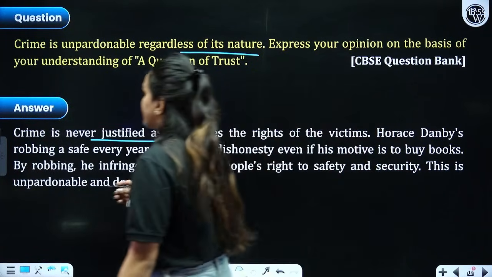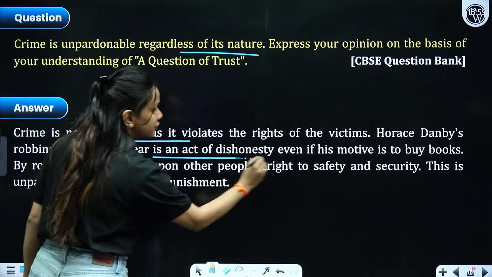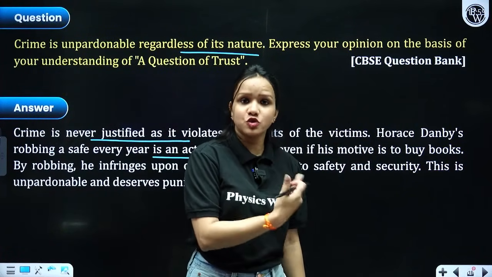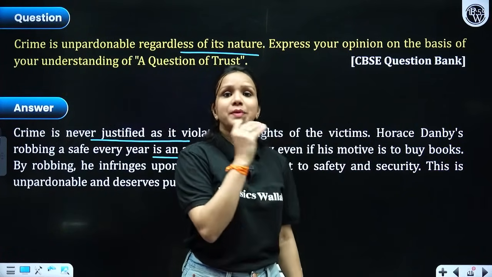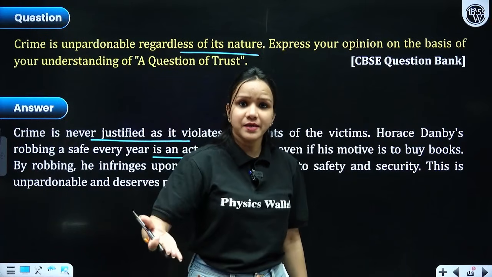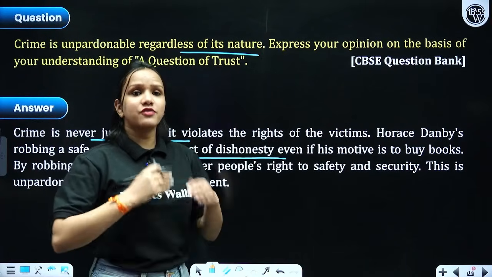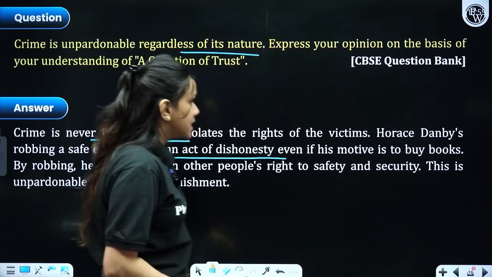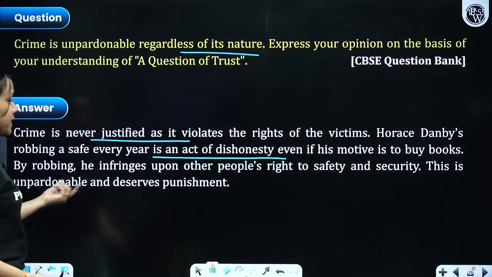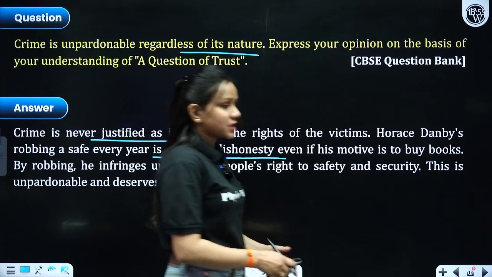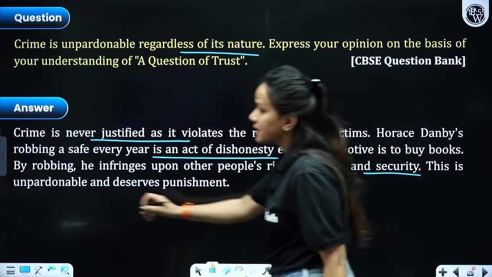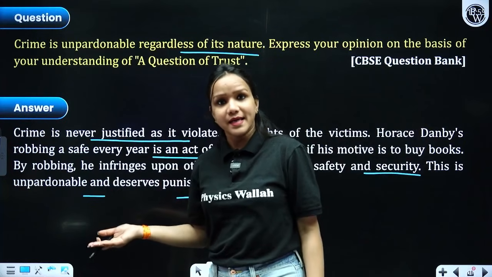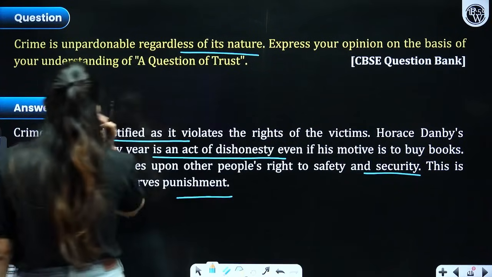Horace Danby's robbing a safe every year is an act of dishonesty. Although he used to commit it just once a year, he used to be into that practice. He used to commit it at least once a year, but every year, right? So you cannot justify the frequency. It's like if somebody steals once or thrice or four times, right? By robbing, he infringes upon other people's right to safety and security. This is unpardonable and deserves punishment, as he eventually met his end in the ending of the story, right?